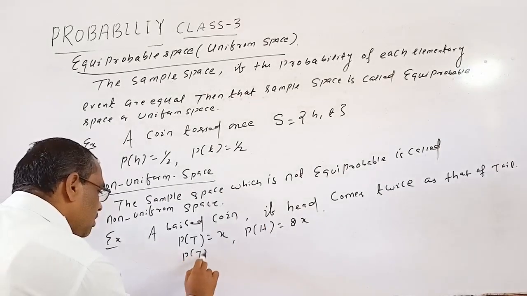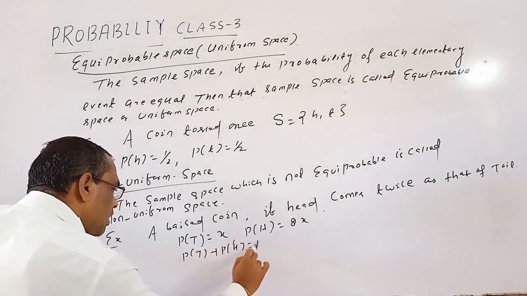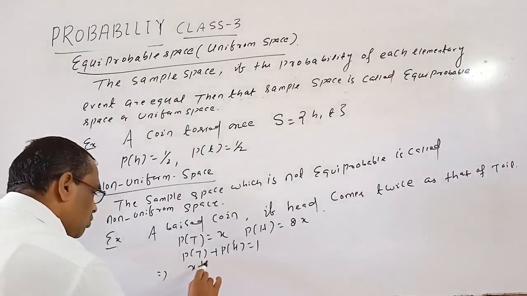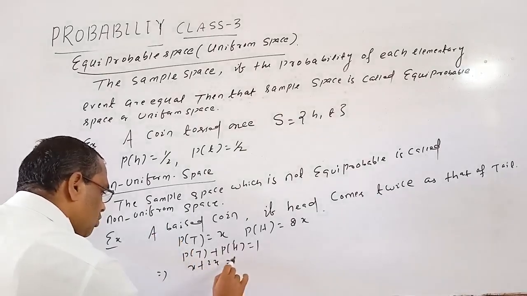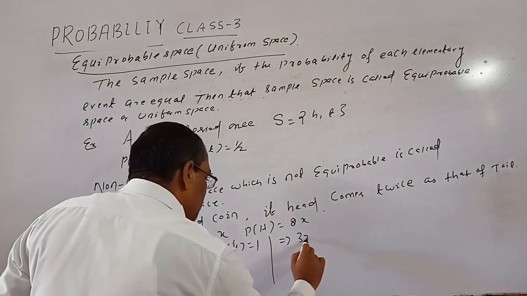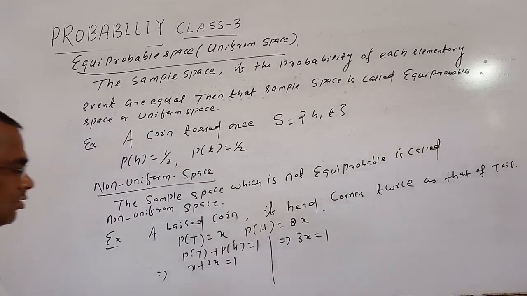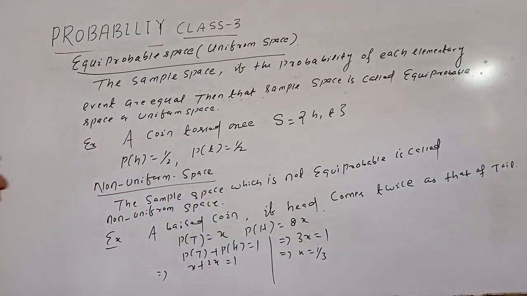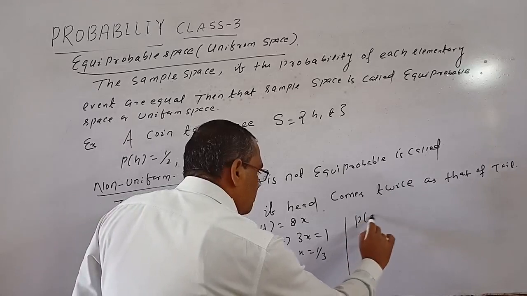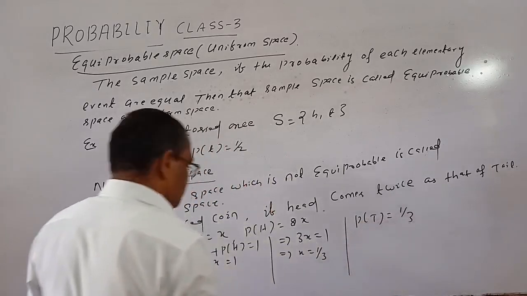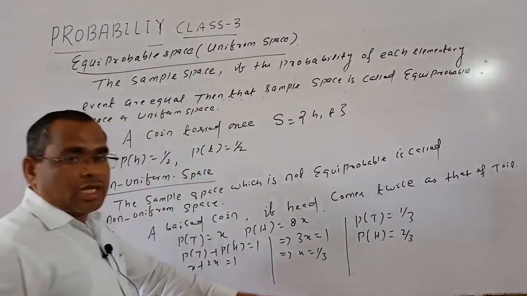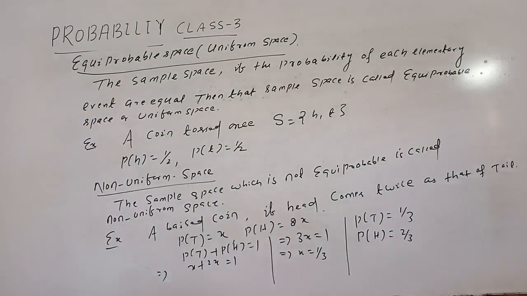So P of T plus P of H equal to 1, that implies x plus 2x equal to 1, so 3x equal to 1, which means x equal to 1 by 3. That is the probability of getting tail. So P of tail equal to 1 by 3 and the probability of head equal to 2 by 3. So here the probability of tail is not equal to the probability of head, so that space is known as a non-uniform space.